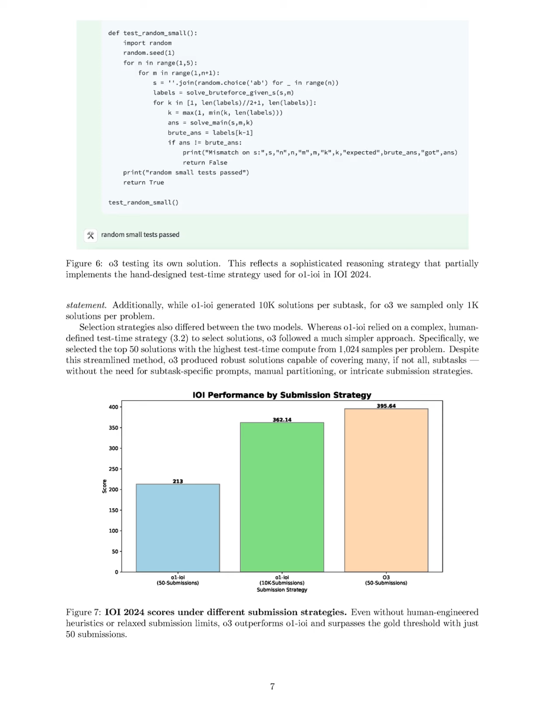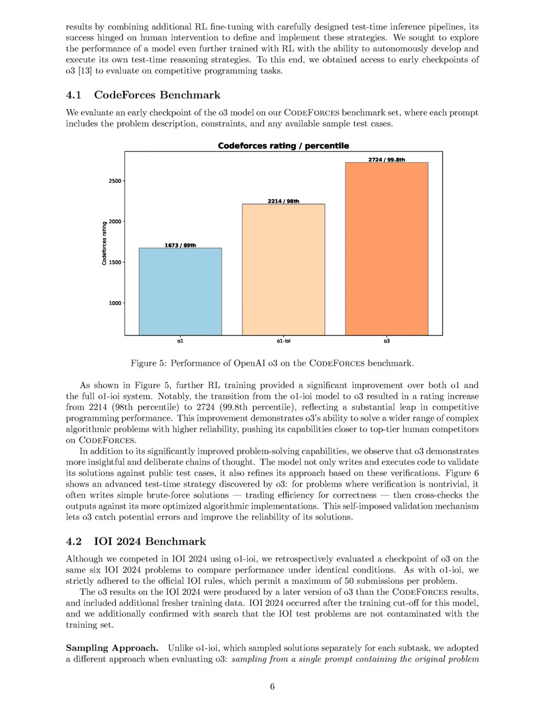Additionally, the simplified selection method in O3, which involves choosing the top 50 solutions from a larger pool without subtask-specific prompts, may not capture the complexity of certain problems as effectively as the more intricate methods employed by O1 IOI. This reliance on autonomous reasoning could also result in inconsistencies or errors in problem solving, particularly in cases where the model's self-generated strategies may not align with the best practices established through human expertise.